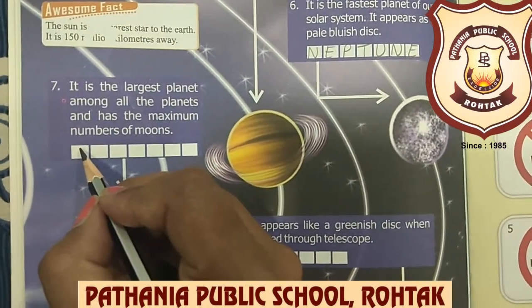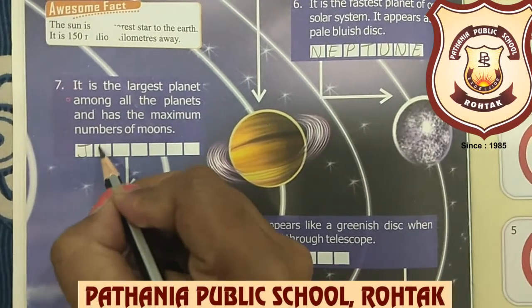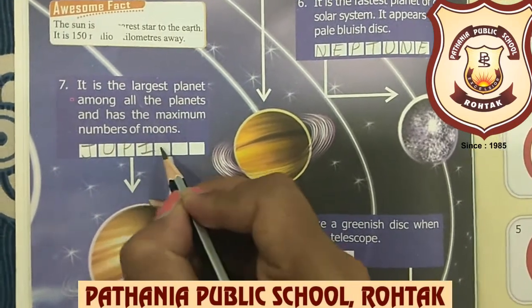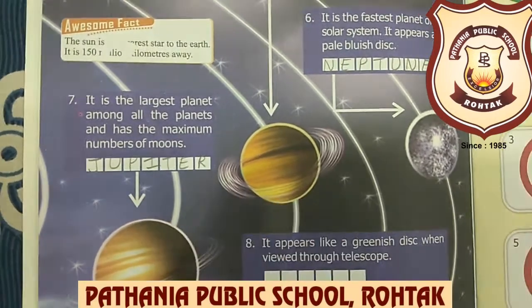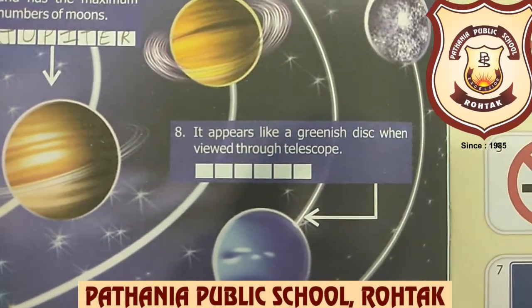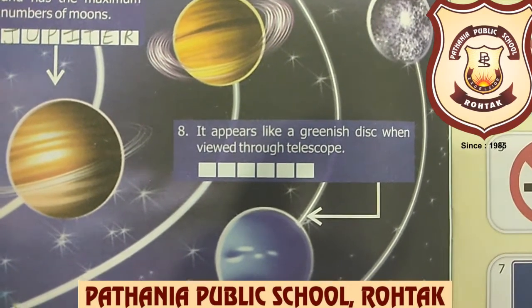Yes beta, this is Jupiter, and the spelling of Jupiter is J-U-P-I-T-E-R, Jupiter.